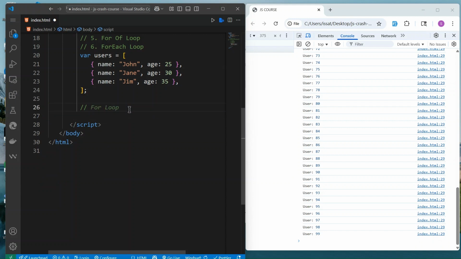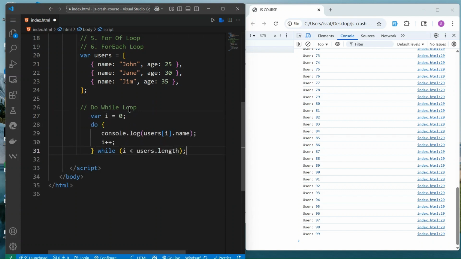This one checks the condition before run, but the do while loop will actually run at least once. So you can do and then console.log something, run a portion of code, and then check the condition.